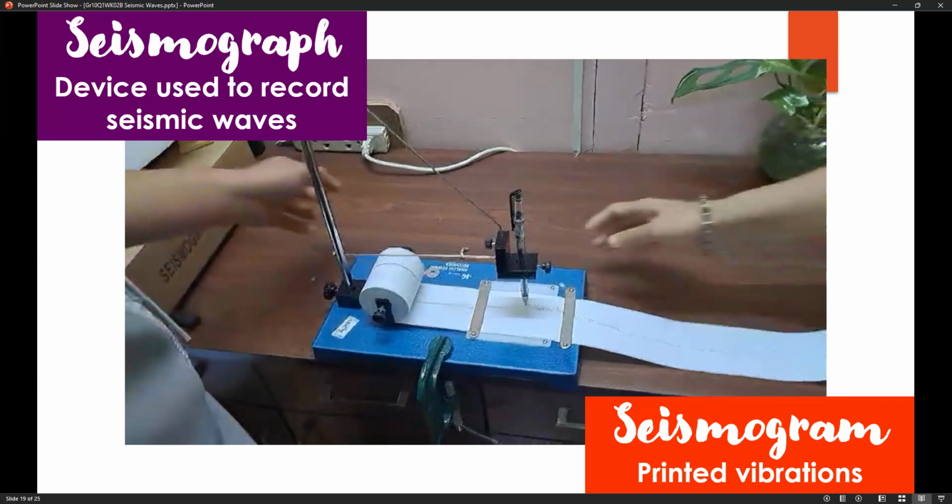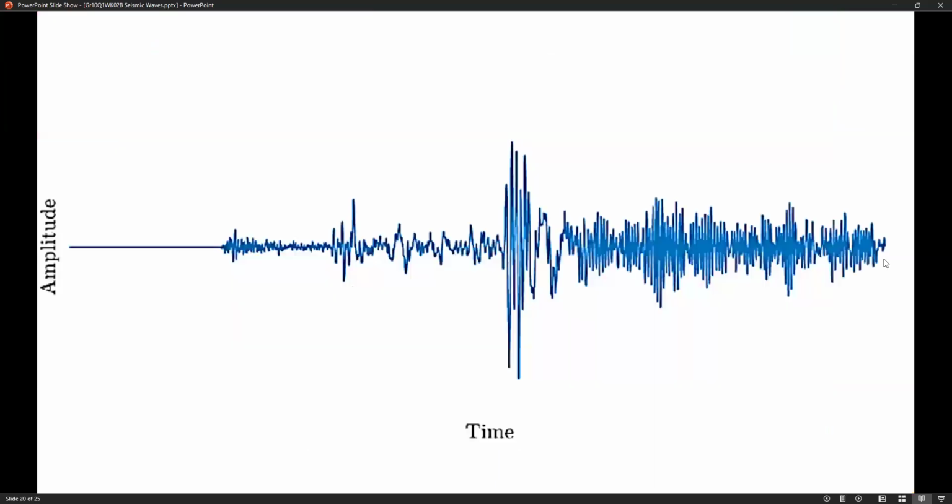Because we already discussed the properties and characteristics of the four seismic waves yesterday, it's time for us to locate where they are in the seismogram. This seismogram contains two regions. First is the amplitude, and second is the time. From left to right, at the start, you will notice a straight horizontal line. That means no major earthquake has been recorded yet, and it also indicates that the left side of the seismogram is where the seismic waves are first recorded.